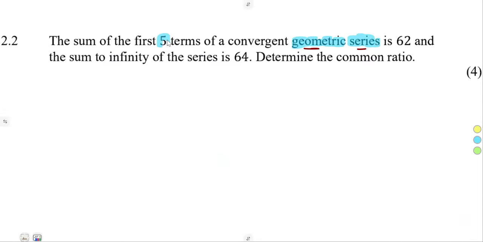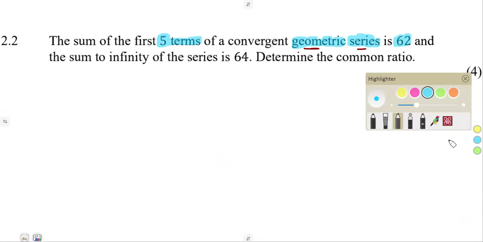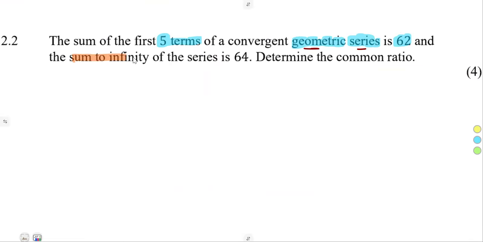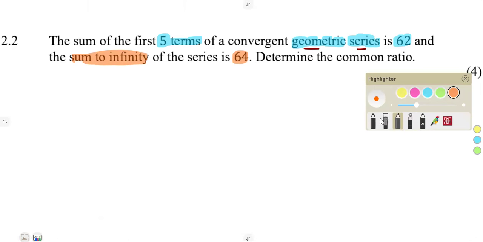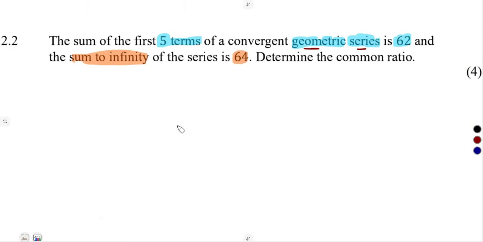So they told us the sum of the first 5 terms is 62, and the sum to infinity of the series is 64. Determine the common ratio. All right, there are 2 things that we are given here on 2.2. First, the series is convergent, where r is greater than -1 but less than 1.